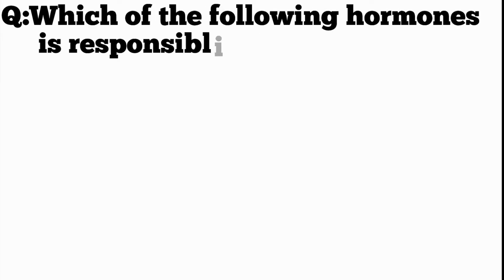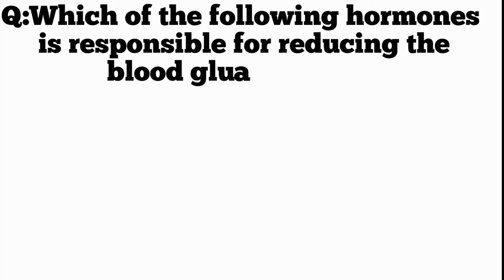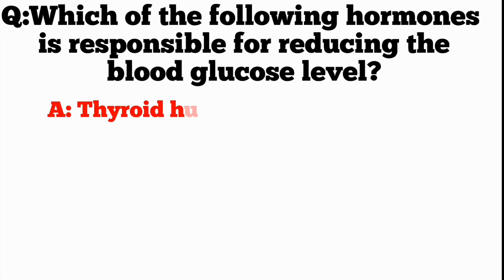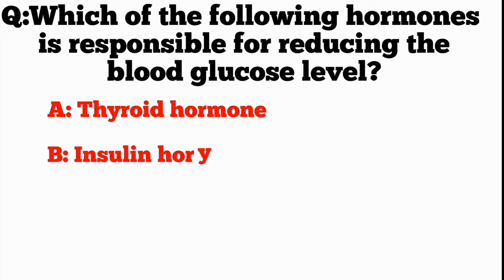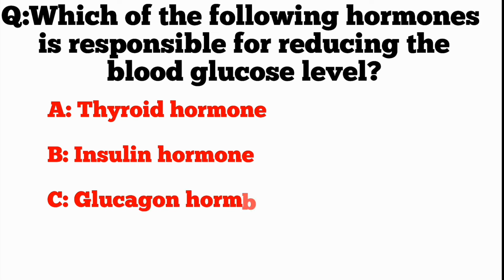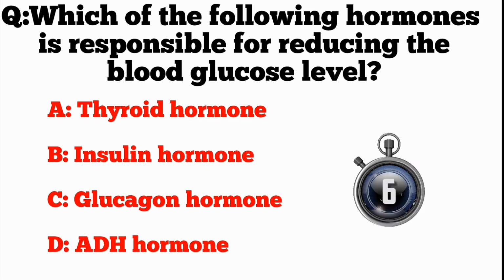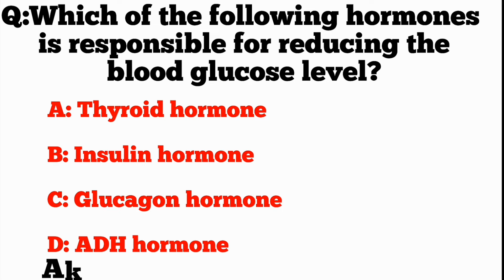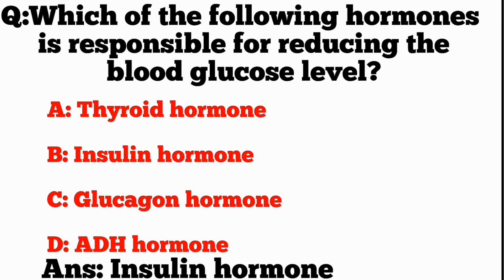Q. Which of the following hormones is responsible for reducing the blood glucose level? A. Thyroid hormone. B. Insulin hormone. C. Glucagon hormone. D. ADH hormone. ANS. Insulin hormone.